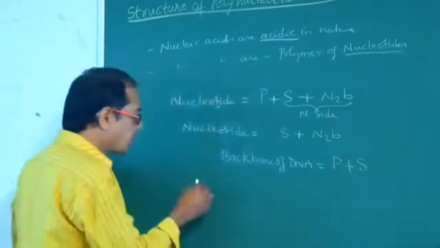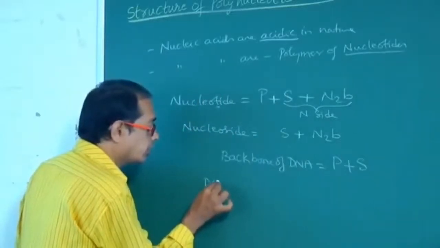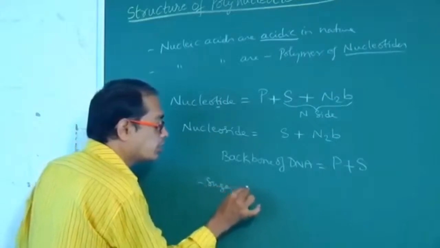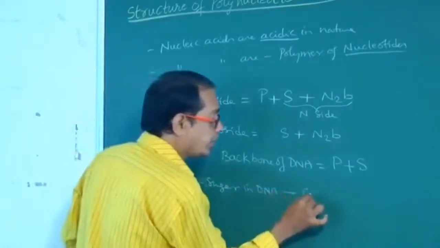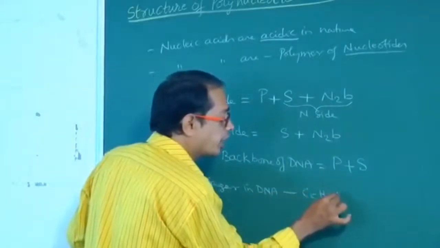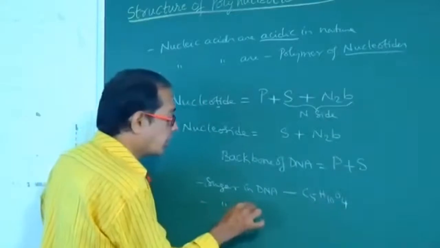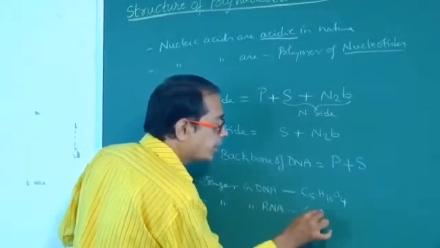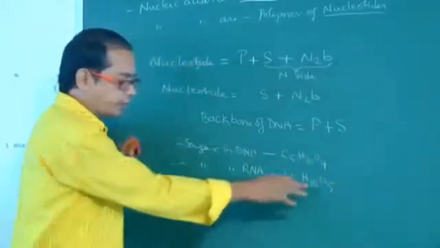Now, the sugar in DNA is C5H10O4. The sugar in RNA is C5H10O5.